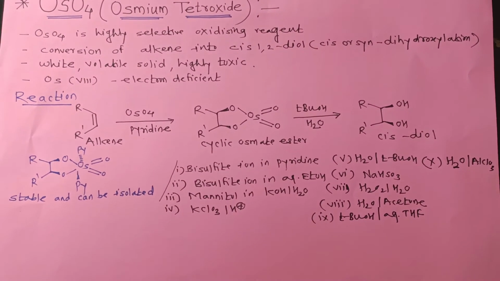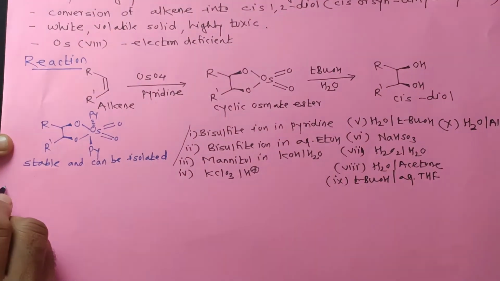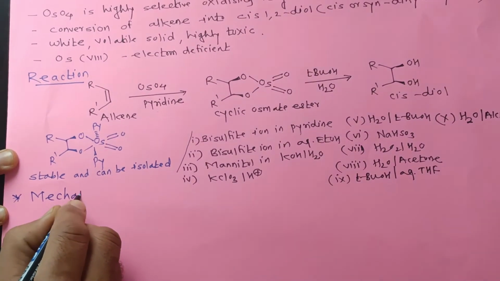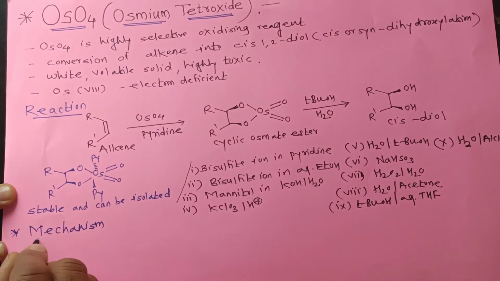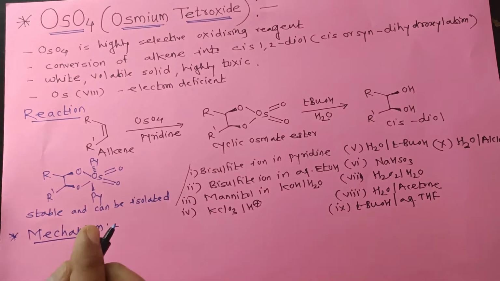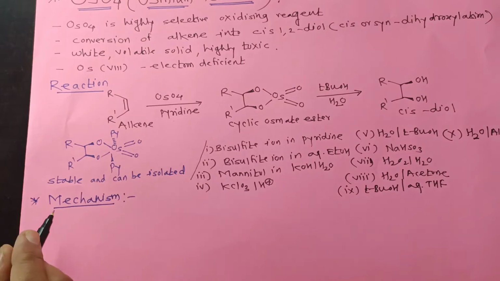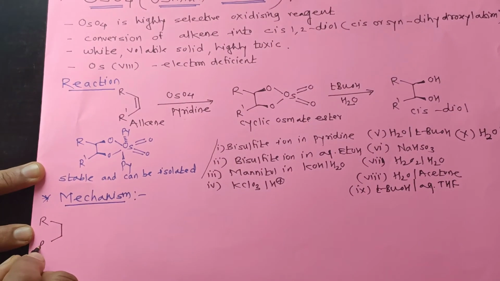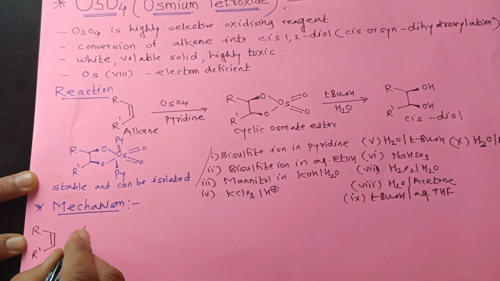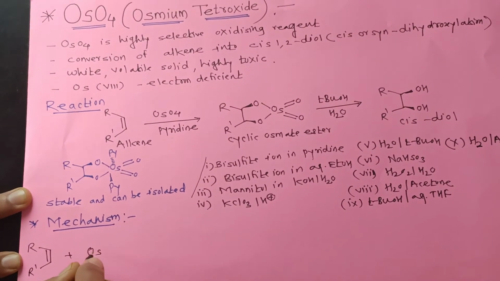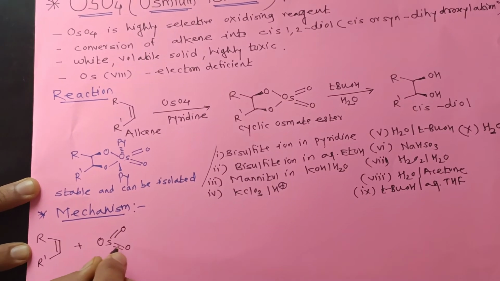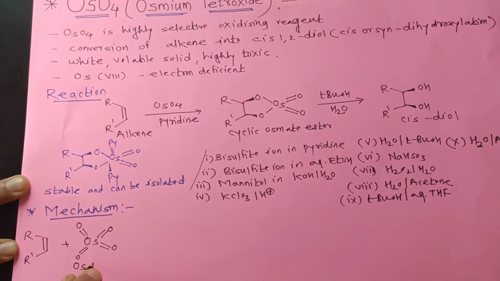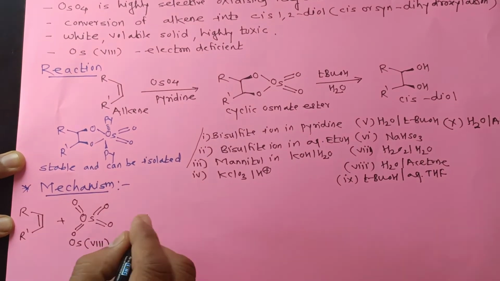Now we will see the mechanism of this reaction. This is alkene plus this is the structure of osmium tetroxide. Here osmium is in +8 oxidation state.